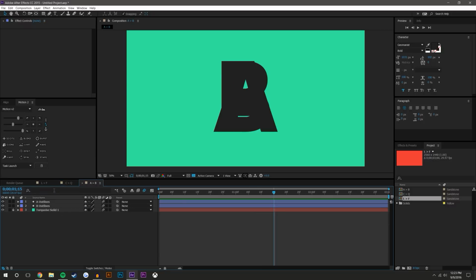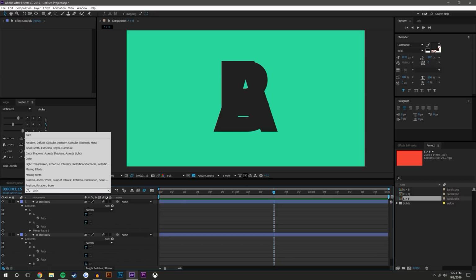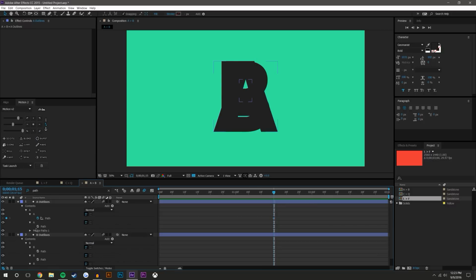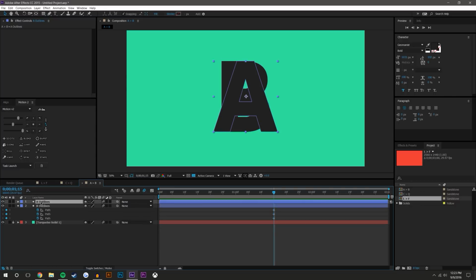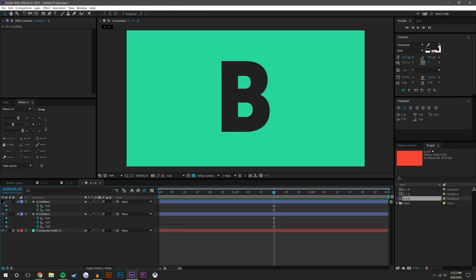All right, so let's go to our last one. Again, search for path. I'm setting keyframes here. This is a slightly more difficult version. So we have a B and we have an A, and an A only has one negative space and a B has two negative spaces.